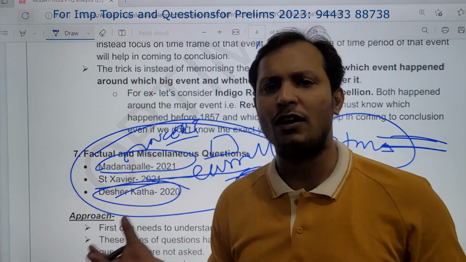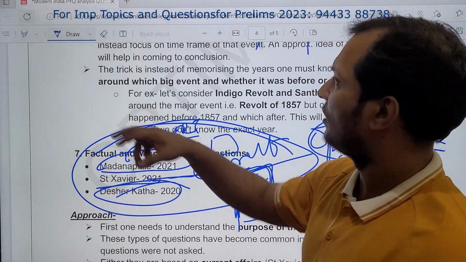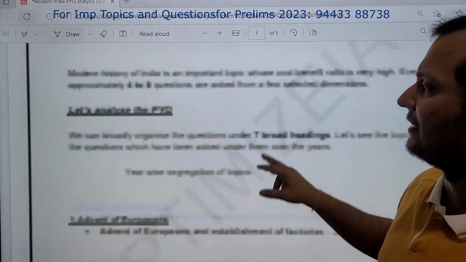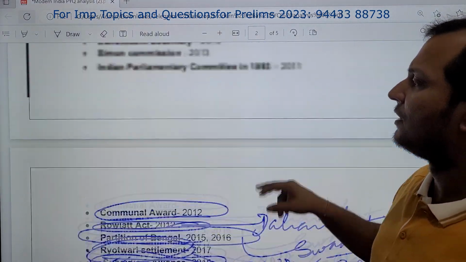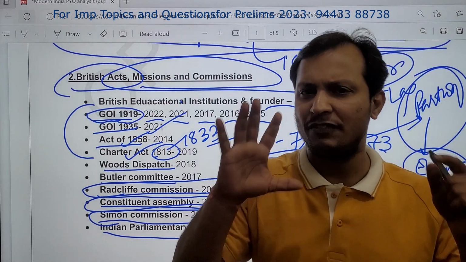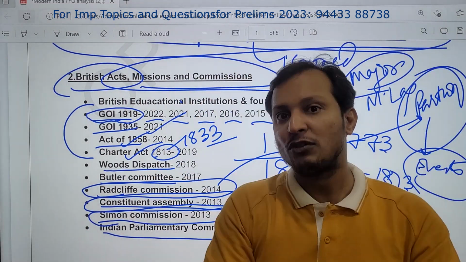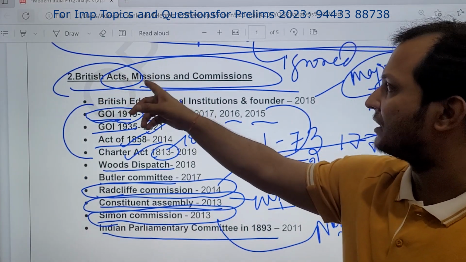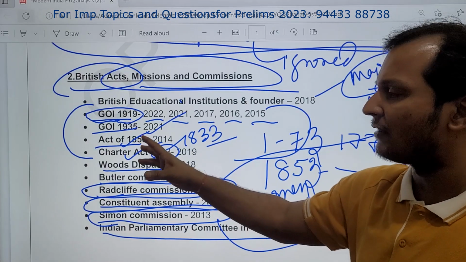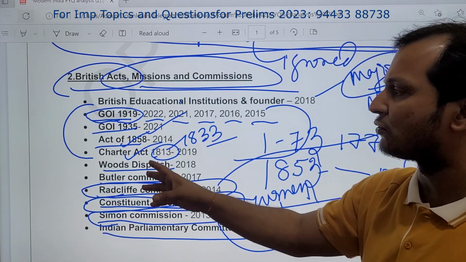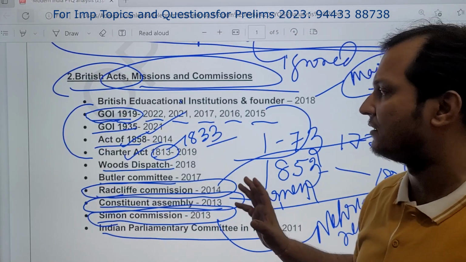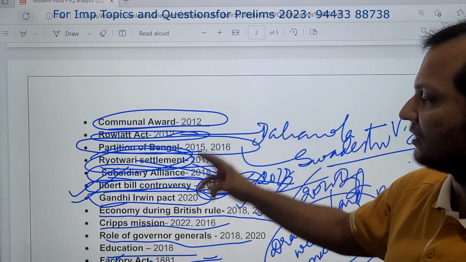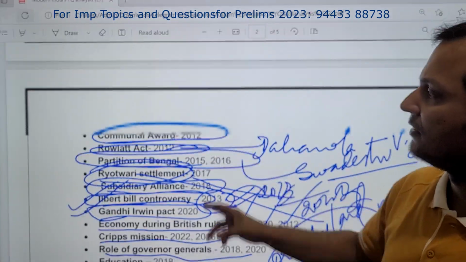So guys, overall what I am trying to tell you is that we have categorized into 7 categories. The 2 main categories are very, very important, which you have to revise, you cannot leave them. The British acts, missions, commissions, land revenue policies, the British policies, the impact of British rule in India, you cannot leave this section. You see the number of questions coming from this section. You just count the number of questions.